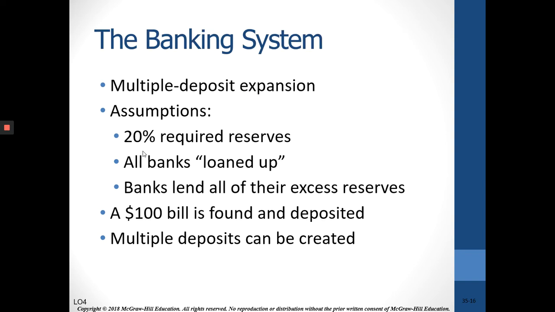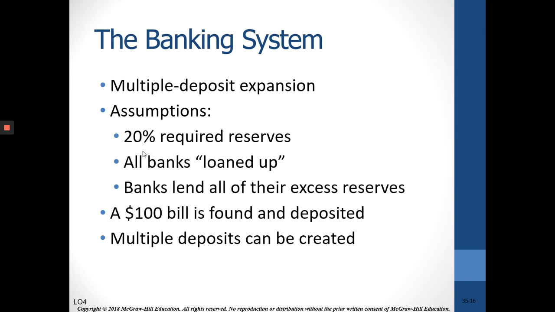So let's now enter the money multiplier definition. It works a lot like the Keynesian multiplier we covered in a previous chapter. But let's say that banks are at a point where they are all loaned up and they can't make any more loans, because they all have their 20% in required reserves, and they've lent all their excess reserves, which is not likely to happen. But let's say that it did.